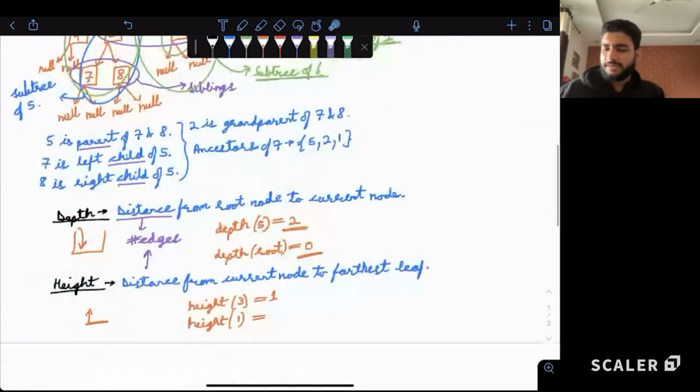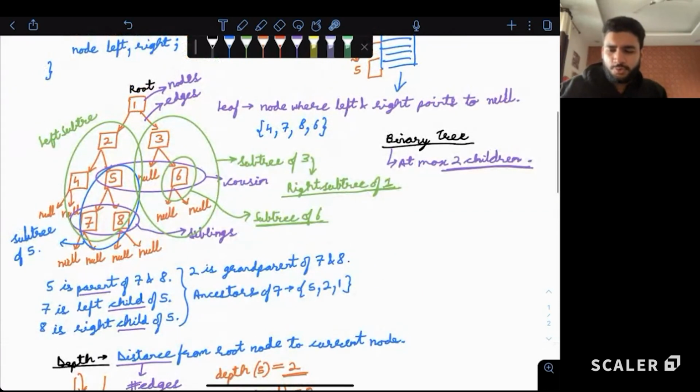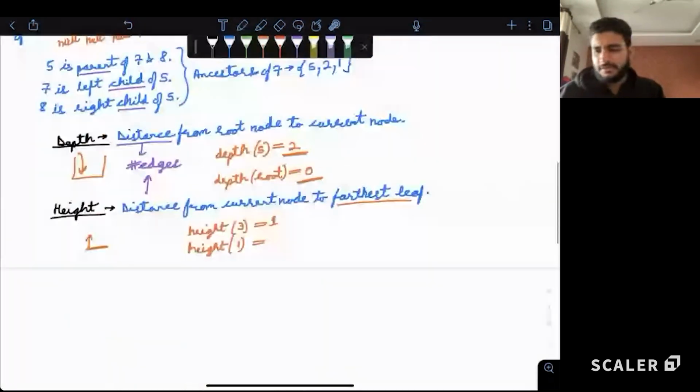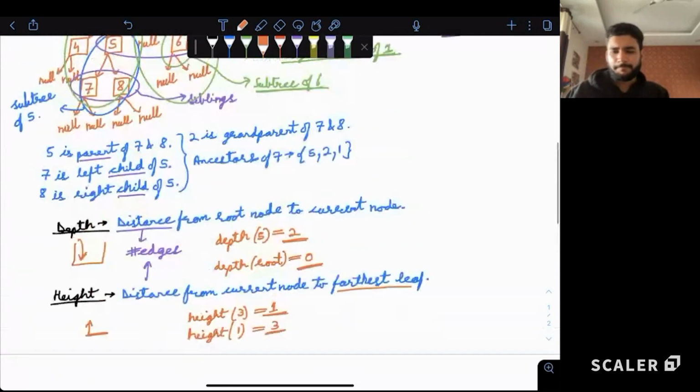When we say farthest leaf, the farthest leaves are 7 and 8, so we will not consider 6 or 4. So we'll go from 1 to 2, from 2 to 5, from 5 to 7, or 5 to 8. 3 edges we are traveling to reach the farthest leaf. So the height is 3. Is this clear to all?